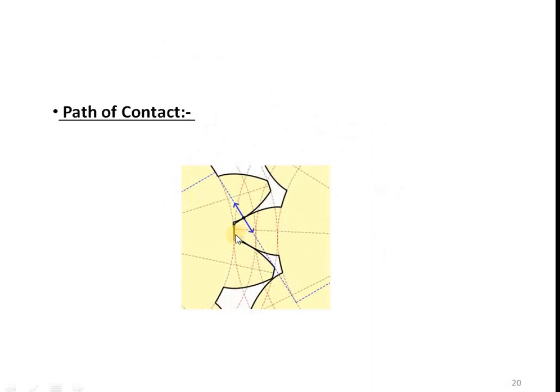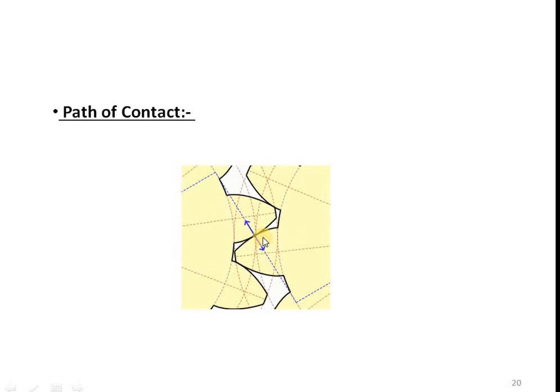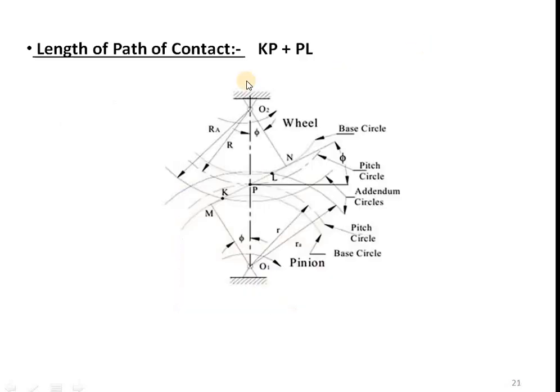So we have already seen this arrow is nothing but the common normal between the two contacting teeth, right? So the length of path of contact is the common normal cut off by the addendum circles of two meshing gears. Okay. So this is a pinion. Its addendum circle is this, right?